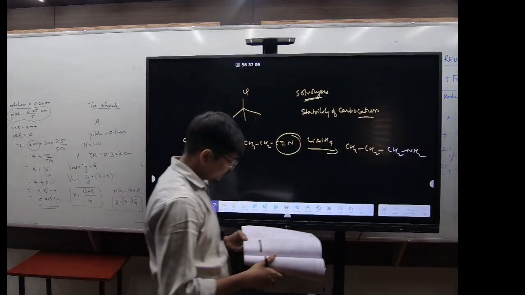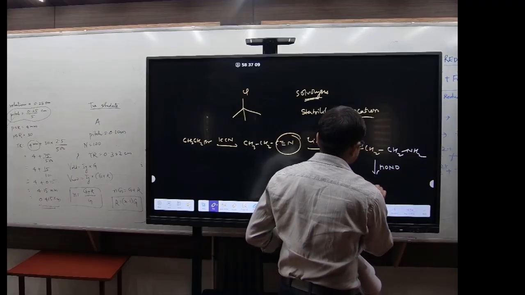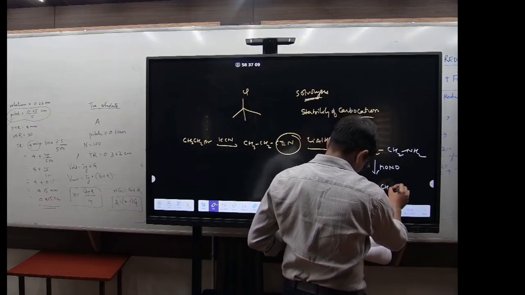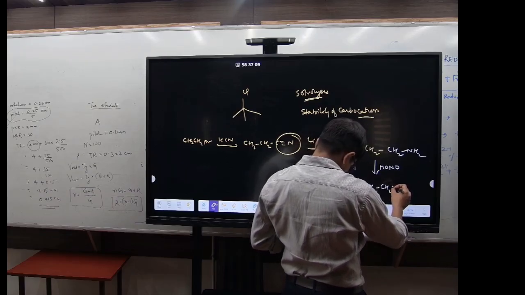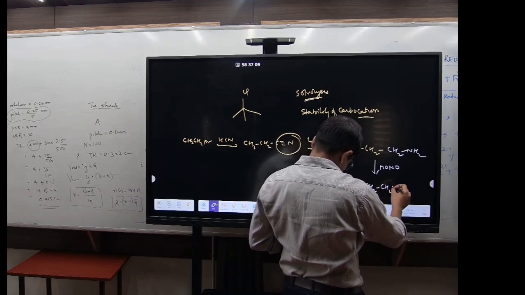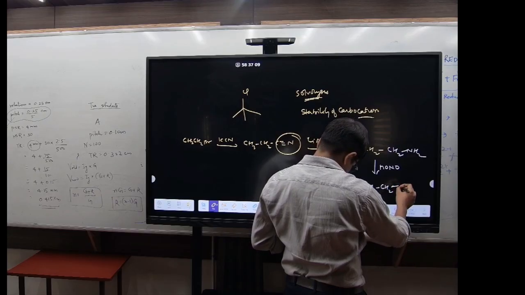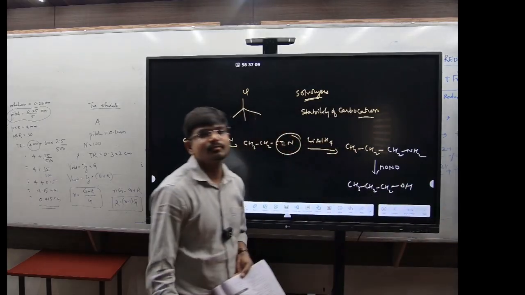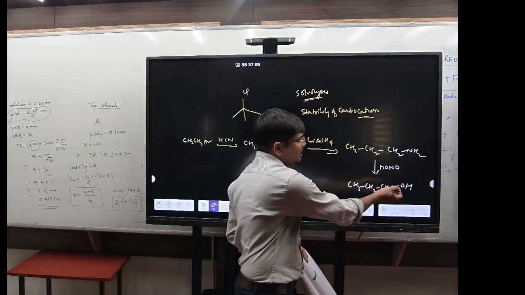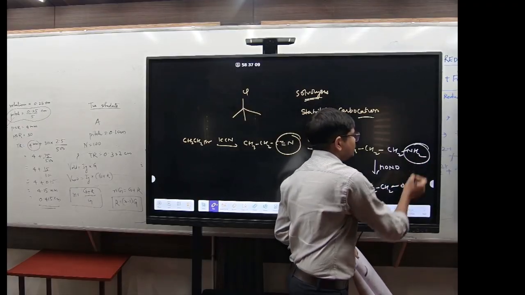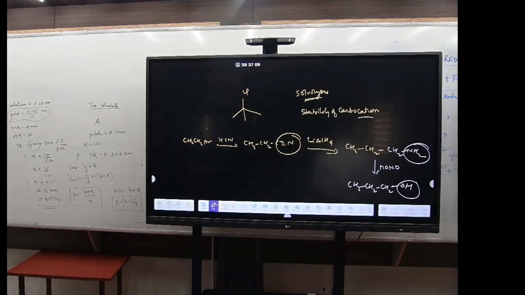Clear or not? So what will be formed? If you have the HONO, this will be formed. CH3CH2 and which option is it matching? First option no, CH3CH2. CH3CH2OH, third option. Got it? Because HONO, basically this will also have water, that will form the OH. This NH2 will convert to the OH. Now SN2 is already done, remove it.